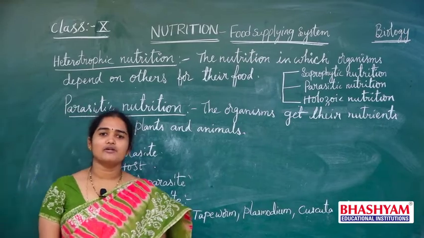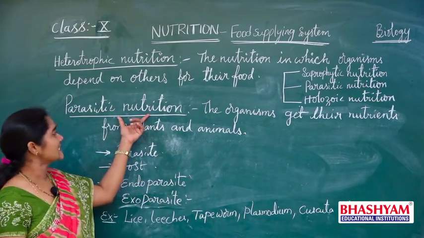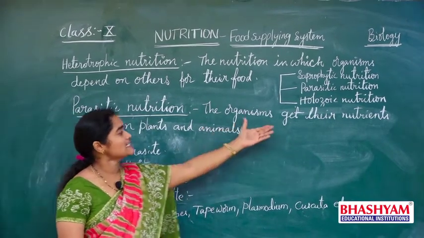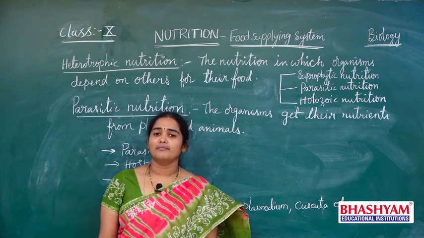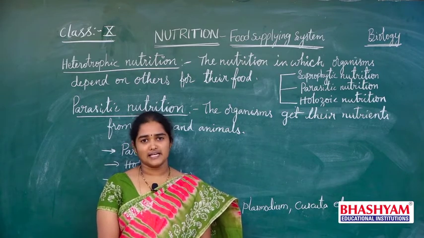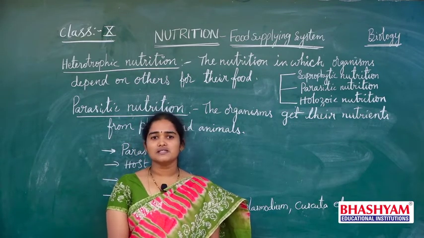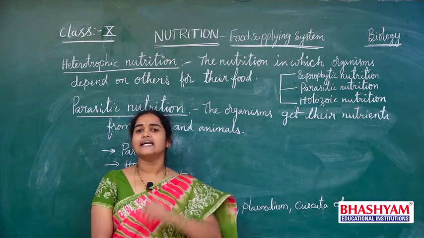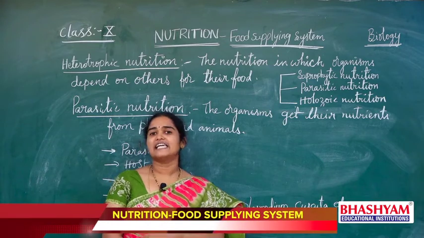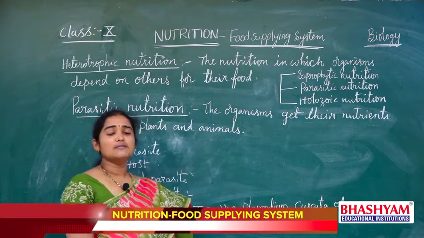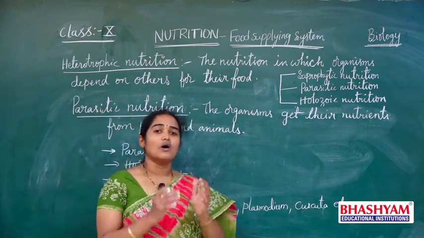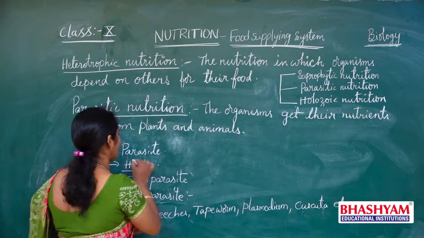The second type of heterotrophic nutrition is parasitic nutrition. Here, the organisms get their nutrients from plants and animals. How do they get their food materials from the plants and animals? Here the organisms live on or inside the body of the host organism, the organism on which they depend. The organism on which they depend is called a host, and the organism which depends on the host is called a parasite.